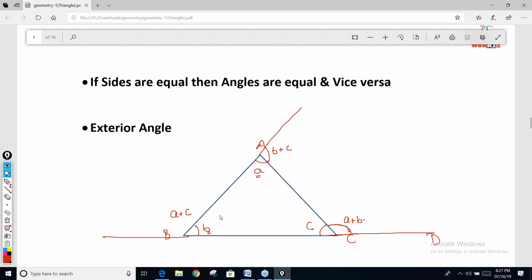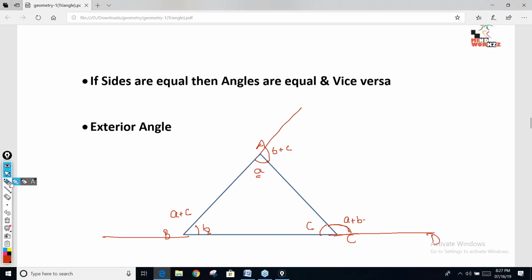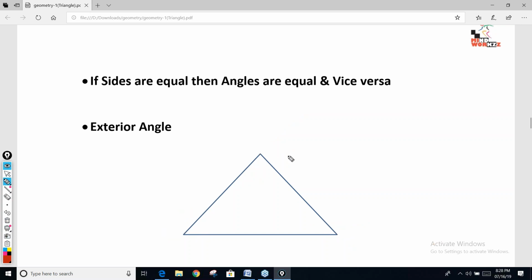Shivani, you didn't get it? After some time the voice and screen are not matching. Okay, now many people are saying the screen is not clear. Okay, if I've written A, B, and C, is it fine or not? Shivani, are you able to see? There's a lag. Siddhant is also saying.